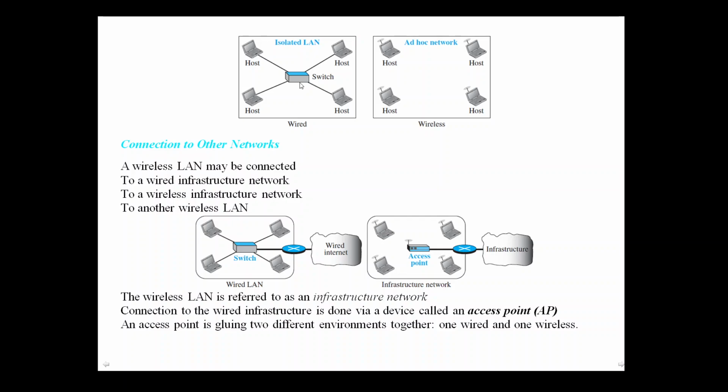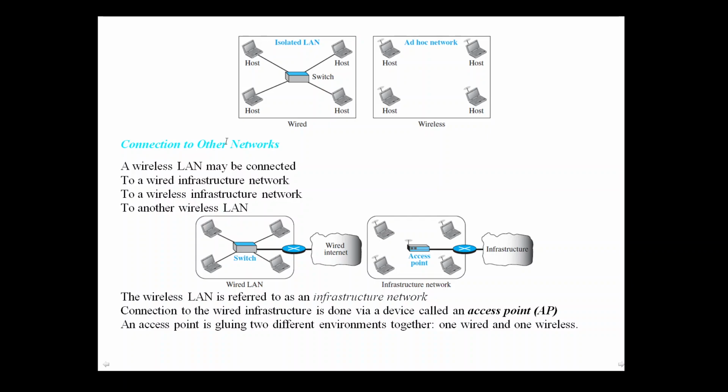The same way in wireless, hosts communicate with each other wirelessly, and these hosts are not connected outside the network. This network is called an ad hoc network.